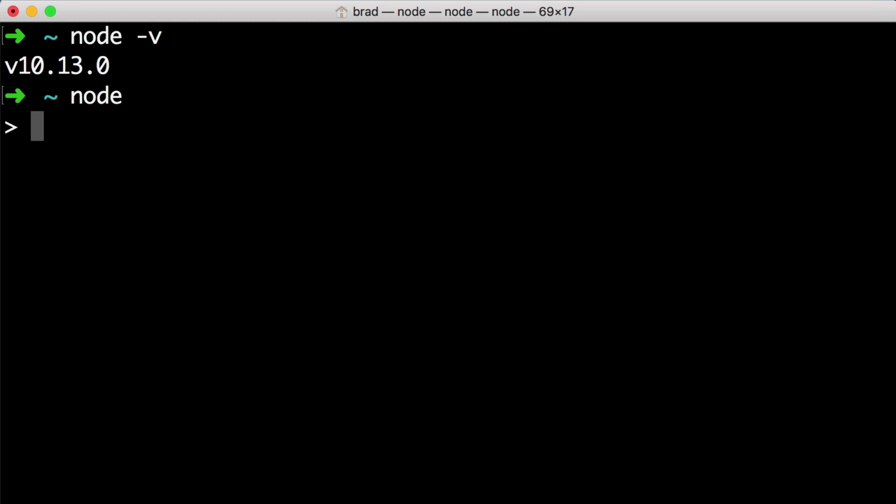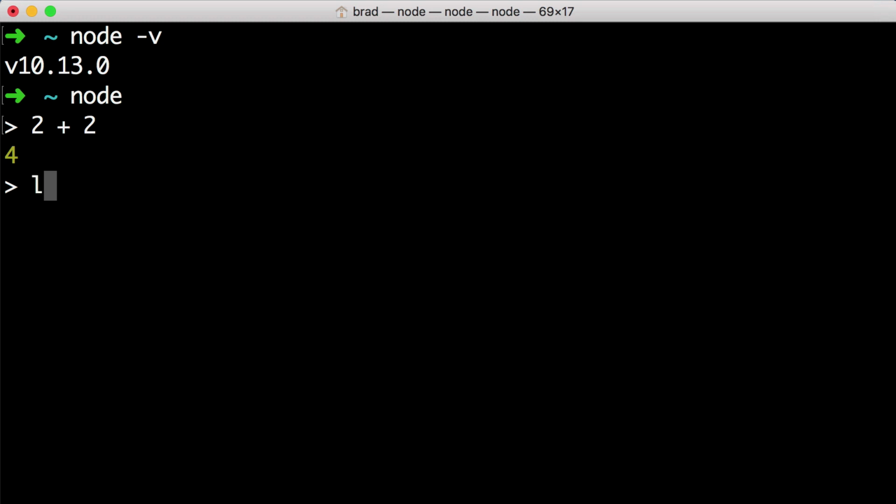In other words, we can start speaking the JavaScript language and our computer will understand us. So we can say 2 plus 2 and push enter. We see 4. This is very similar to earlier in the course when we first started to experiment with the web browser's console. Basically, right now, we are in the Node console.